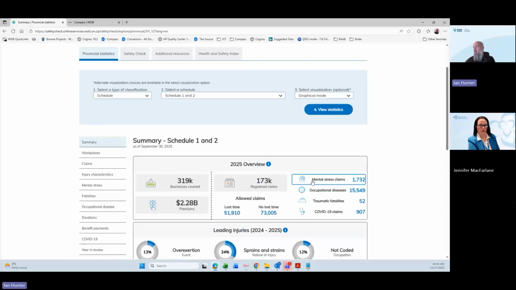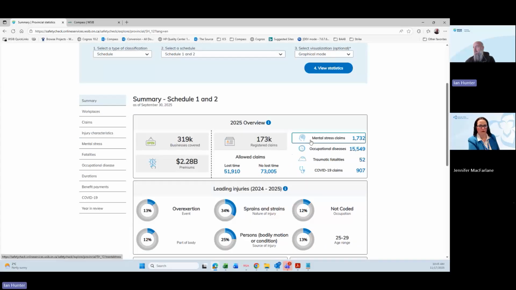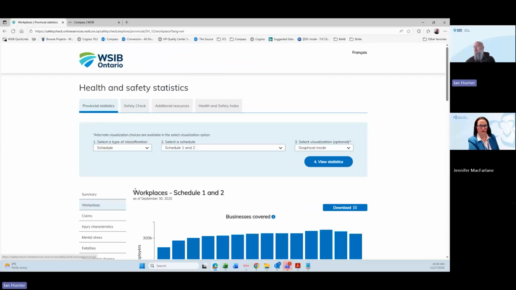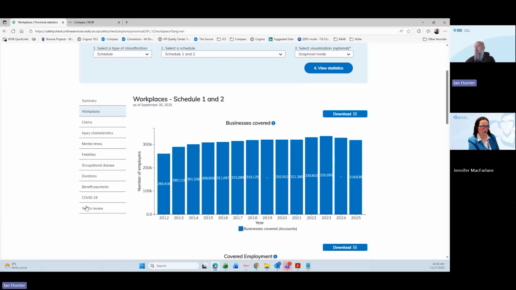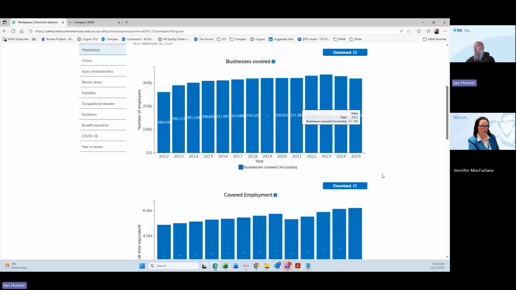You'll see everything on this dashboard is clickable. It'll take you to the information that makes up what we're seeing here, or you can use the tabbing, the options on the left. So we can start with, say, workplaces. Here we can see the number of businesses that WSIB covers per year.